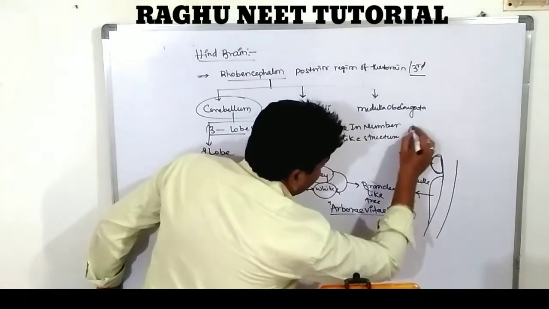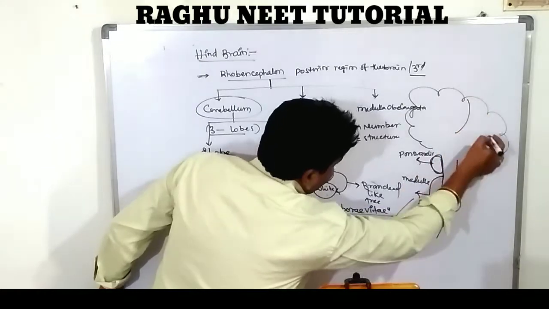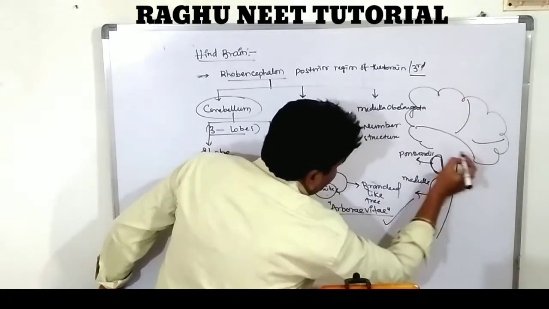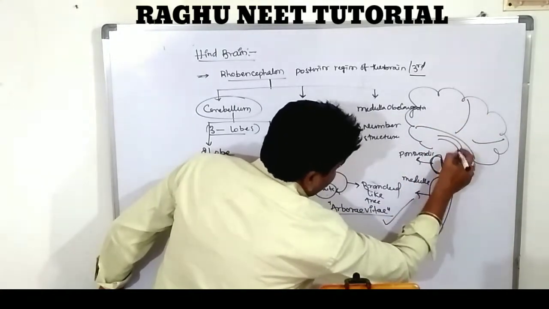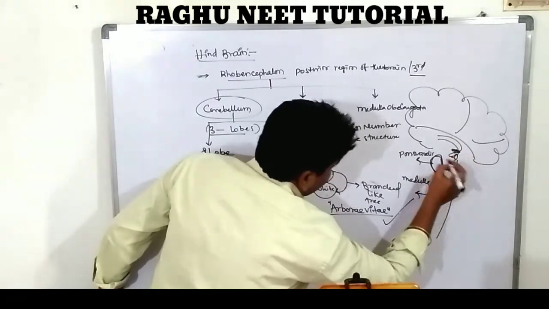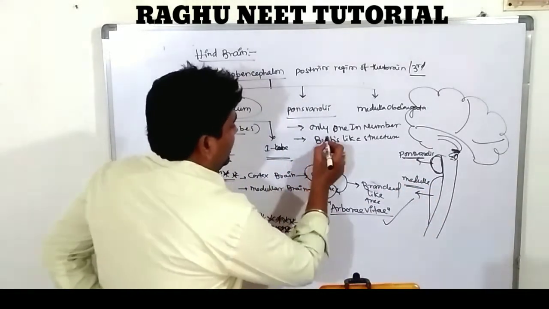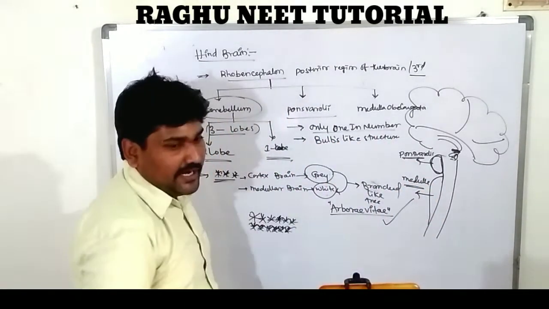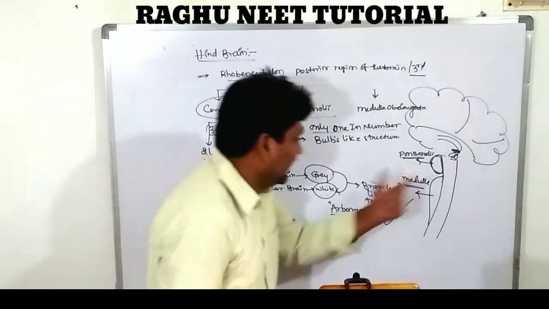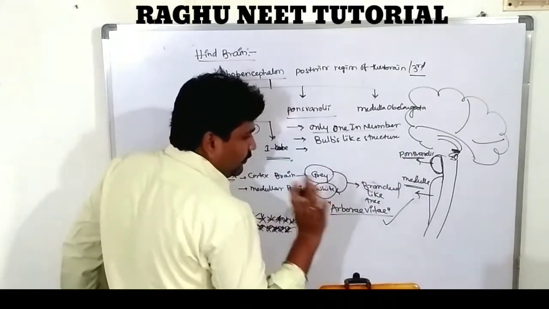In this brain, the forebrain, okay, clear? Like this, this is called the pons varoli. This is known as the medulla. Pons varoli is 1 in number. It looks like a bulb-like structure. So, very, very important information.